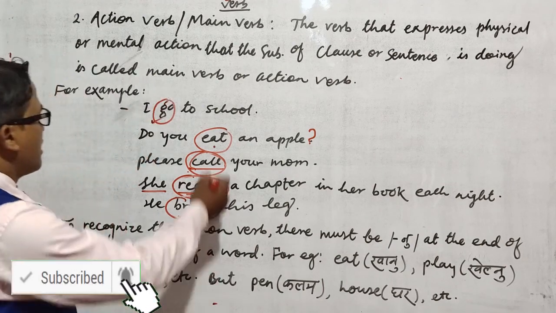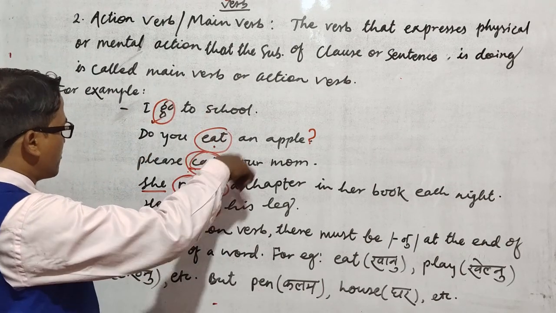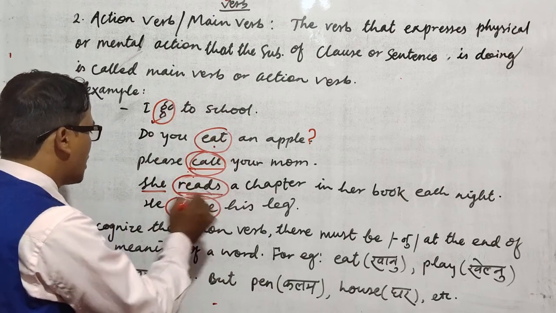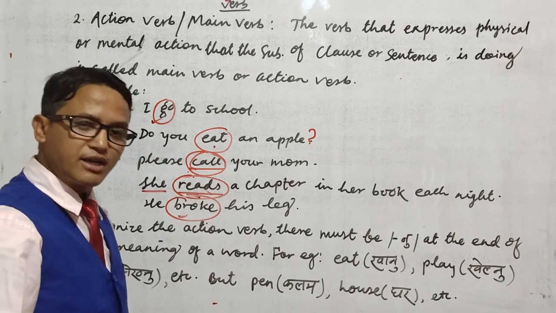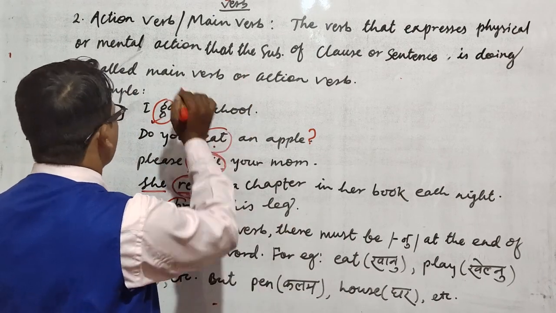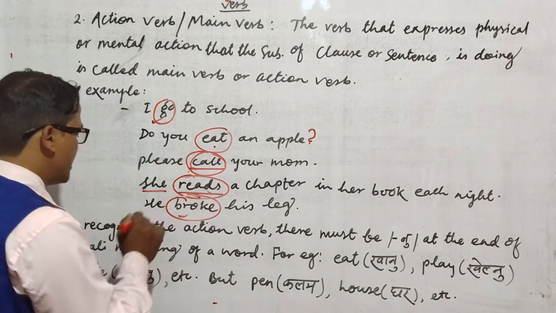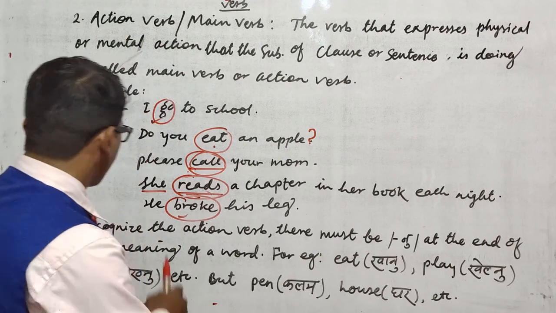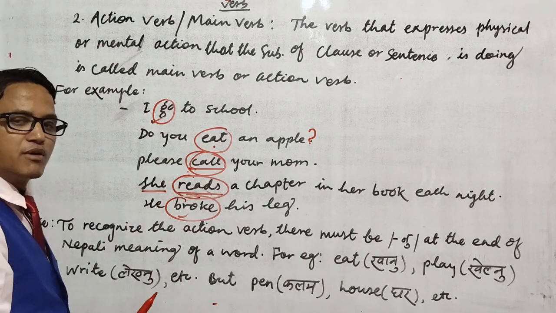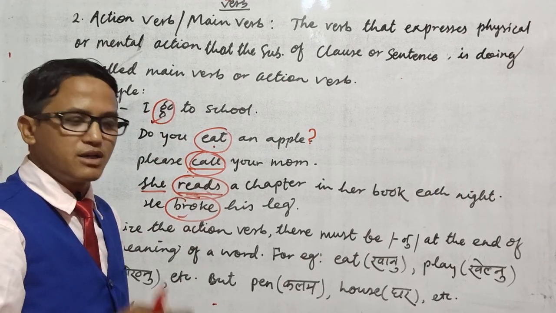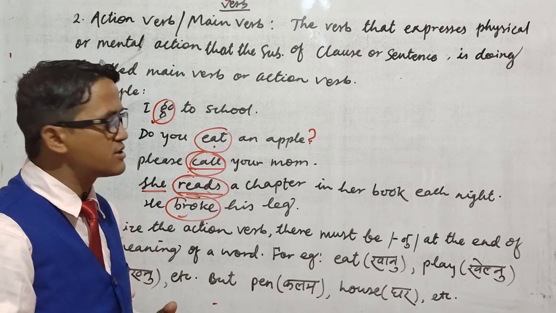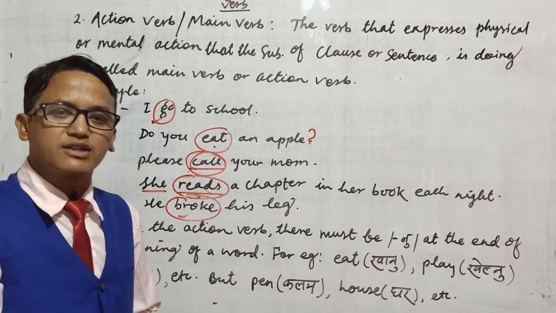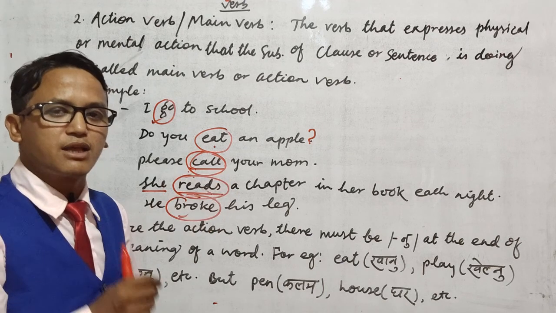So among these examples, these are all physical or mental work verbs. This is called the main verb. What I want to say here is: how do you recognize the main verb? How do you find out the main verb? This is the main question that you can raise. How to understand and recognize the main verb?